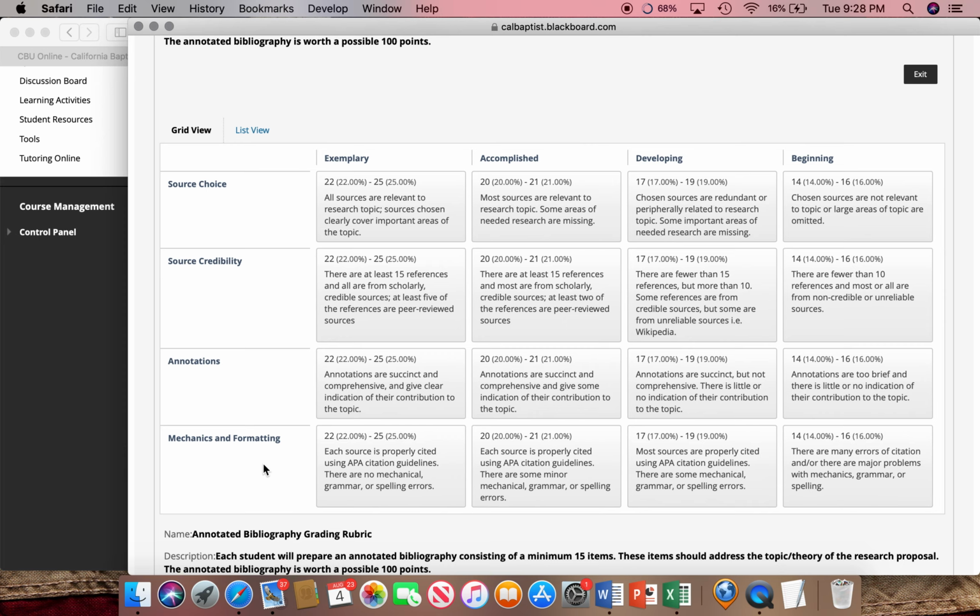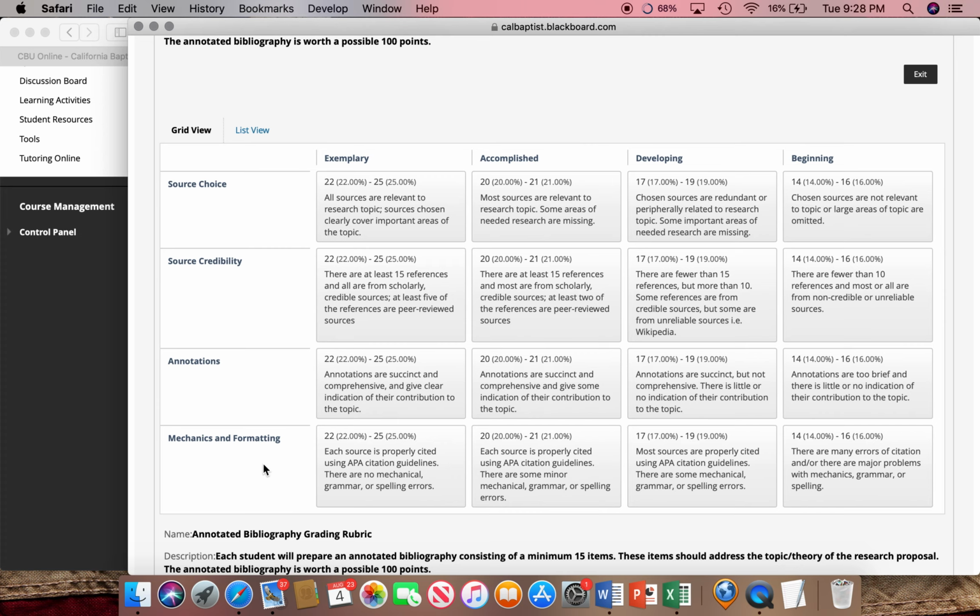So remember, 15 sources. I'm looking for appropriate citations for each one of them. There's an endless amount of resources out there on the proper formatting when it comes to APA citations. So I would imagine that all of you at this point of your academic career can accomplish that. And then a paragraph, not a sentence.